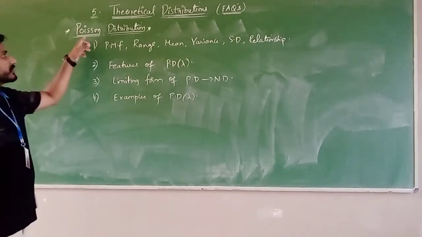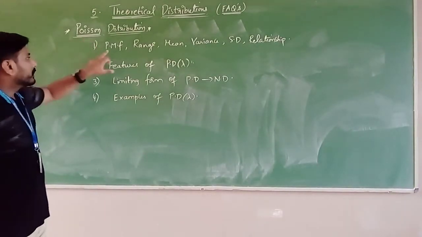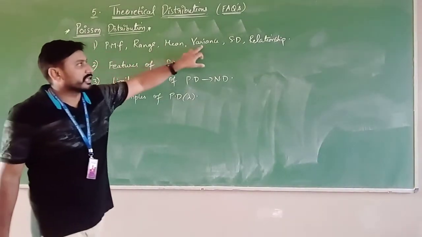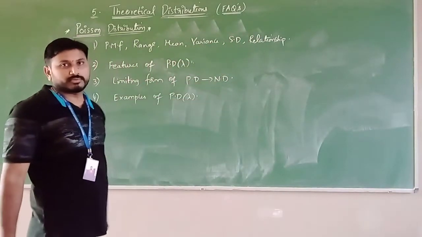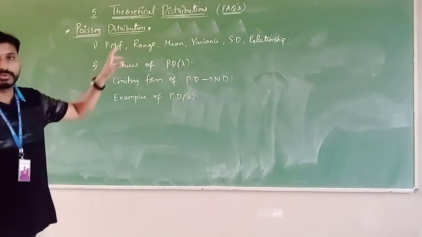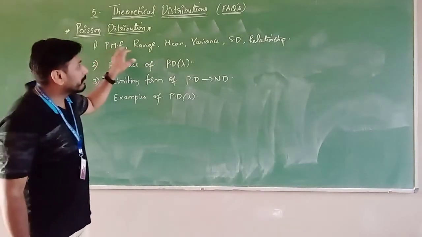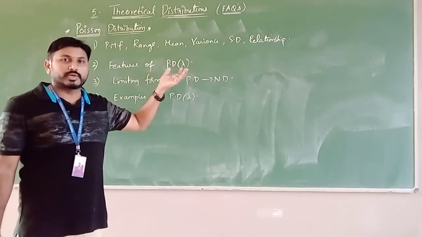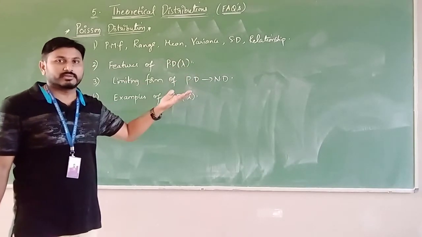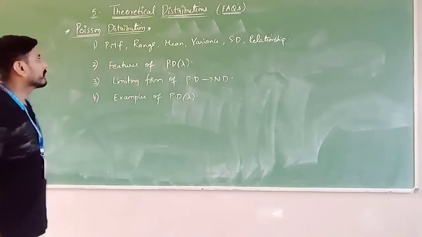So the next distribution is Poisson distribution. The PMF, range, mean, variance, standard deviation, and the relationship between mean and variance in Poisson distribution. That is the first question. Most frequently asked questions. Among these, definitely one or two may come, right? In the previous years they have asked for 1 mark or 2 marks.